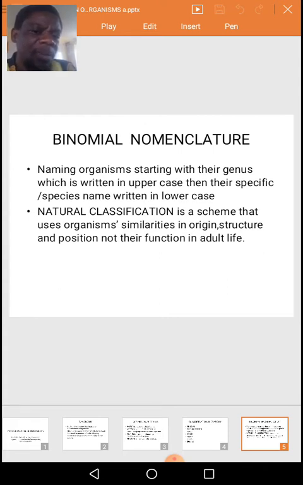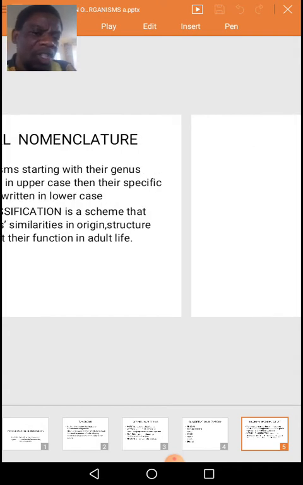Now, binomial nomenclature is the naming of organisms, starting with their genus, which is written in uppercase, then their specific or their species name written in lowercase. And it brings us to natural classification, which is a scheme that uses the organism's similarities in origin, in structure, and position, not their function in adult life.